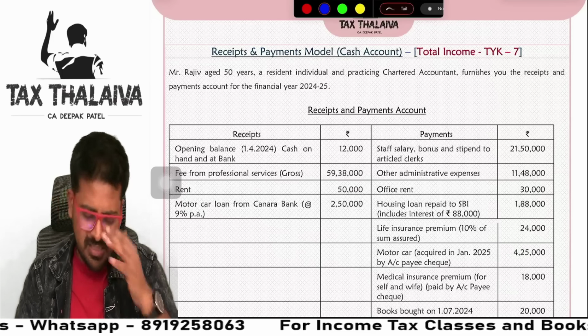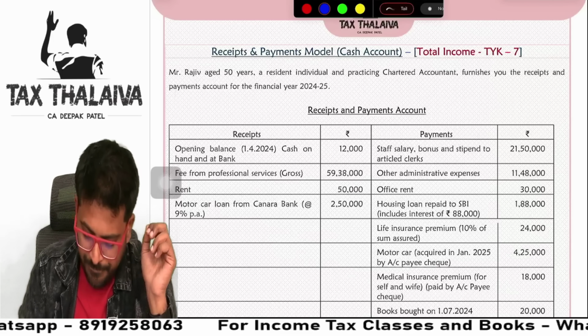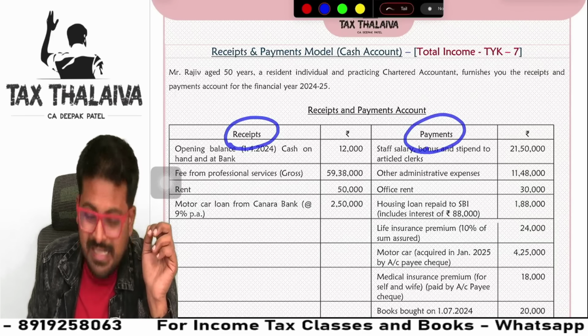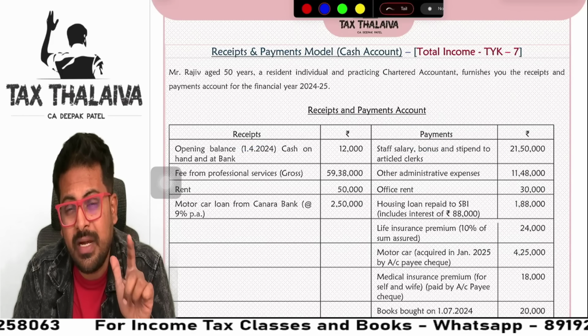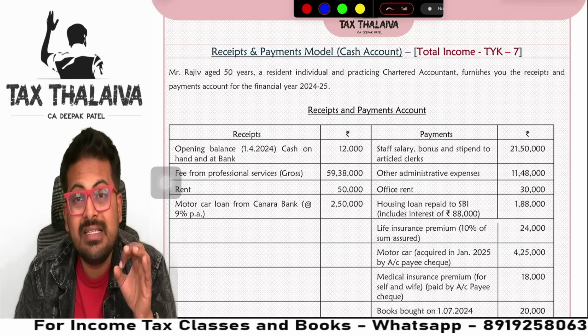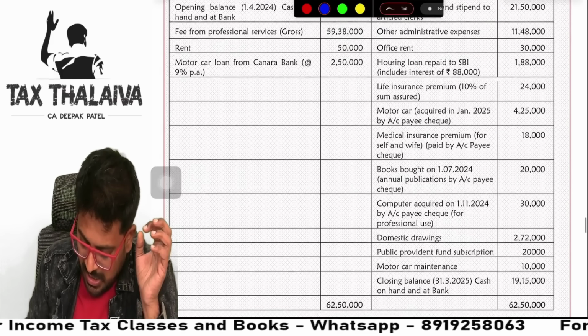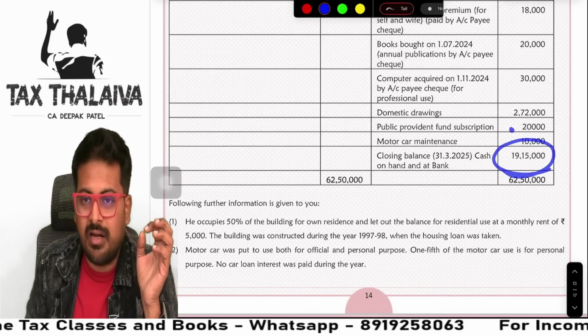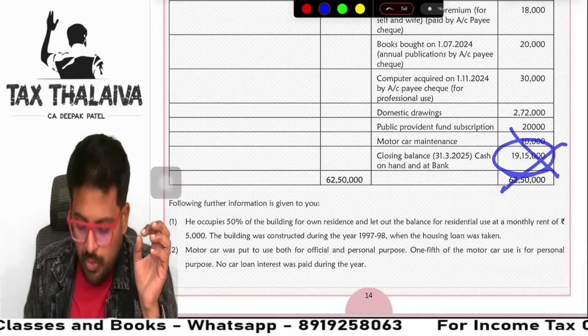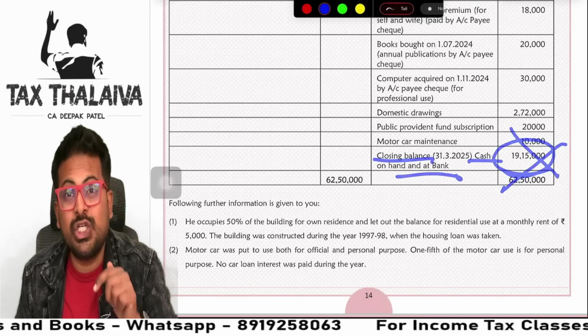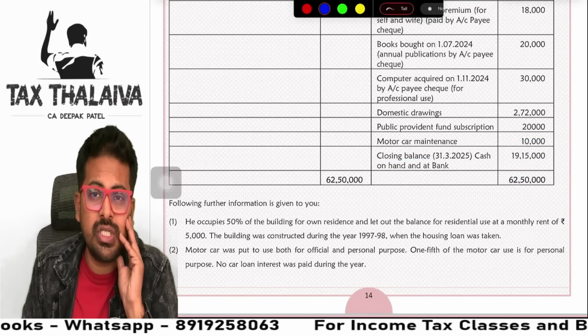How to tackle this, sir? Guys, think logically. Receipts and payments, is it a profit and loss account or income and expenditure account? No, this is just a cash account. Means you will not find a profit here. You will find closing balance of cash here. So how to tackle this kind of question, sir?